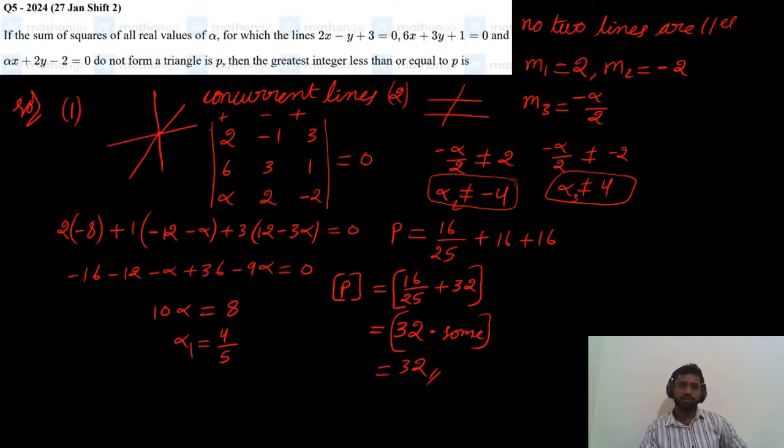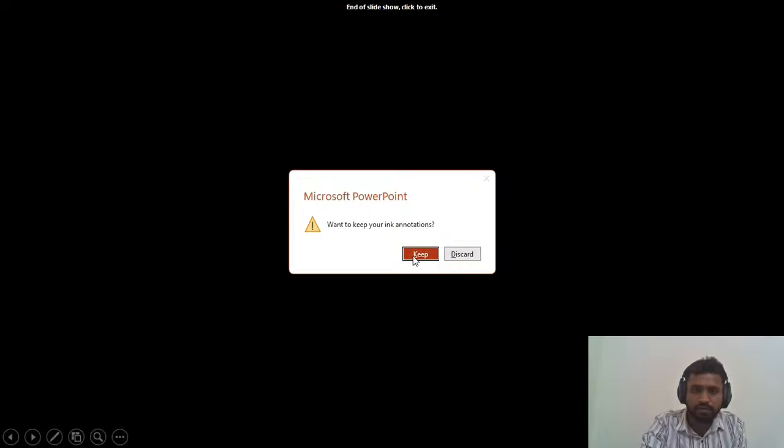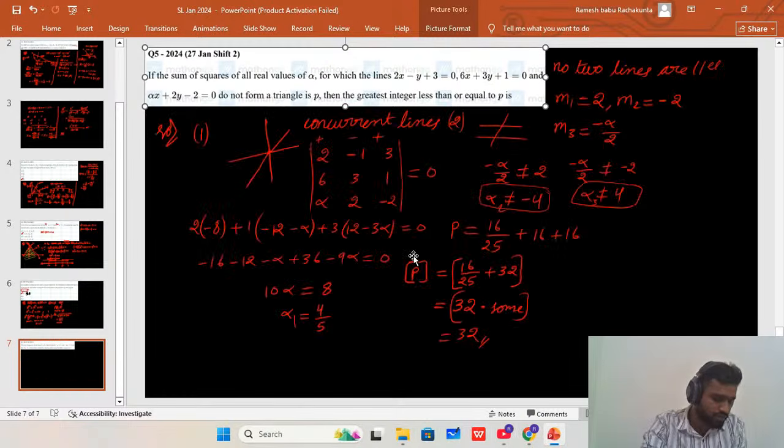Finally, we got three values of alpha. The sum of the squares of all values of alpha is p, so the greatest integer of p is 32. Clear? If you have any doubts, just ask me in the comment section. Otherwise, we can move to the next question.